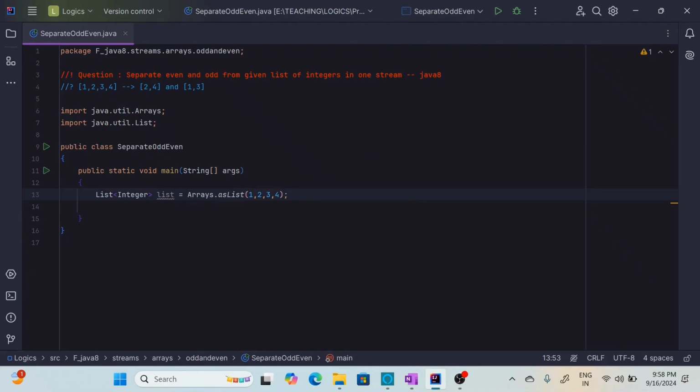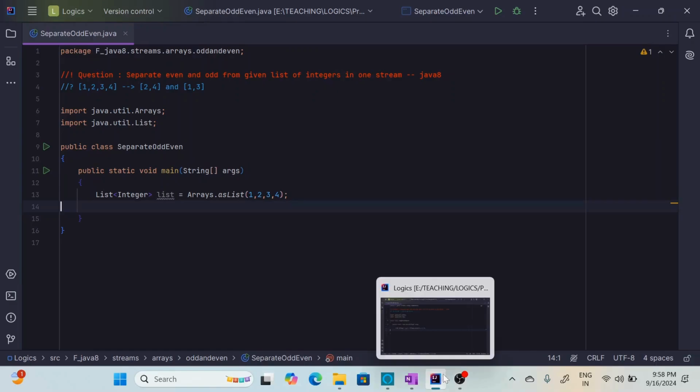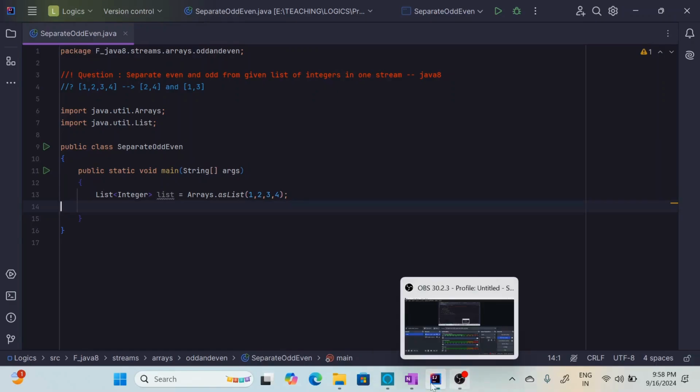This is one of the Java 8 interview questions. They give a list of integers, and we have to separate even and odd numbers from the given list in a single stream. I prepared input with the list of integers 1, 2, 3, 4. Let's understand how we separate this in Java 8.